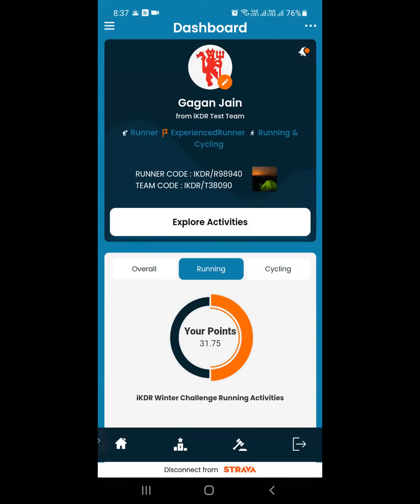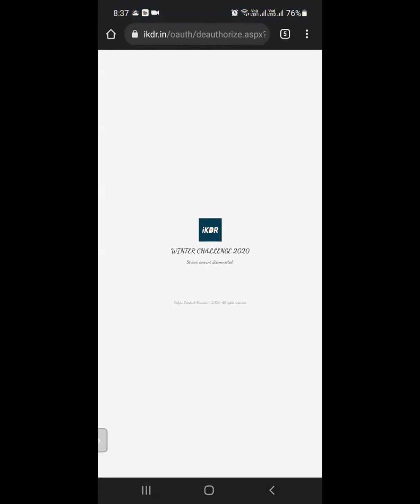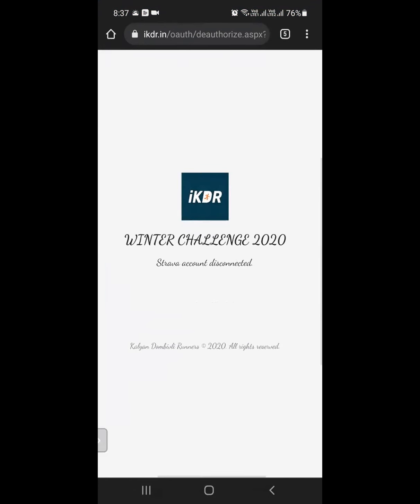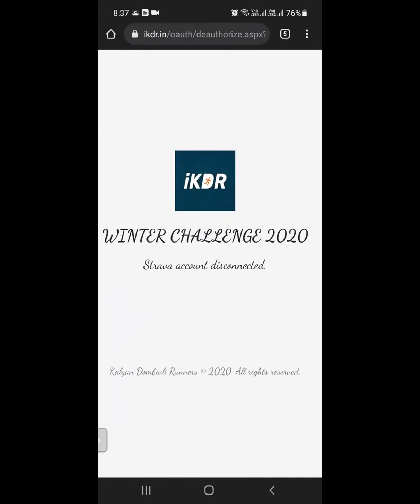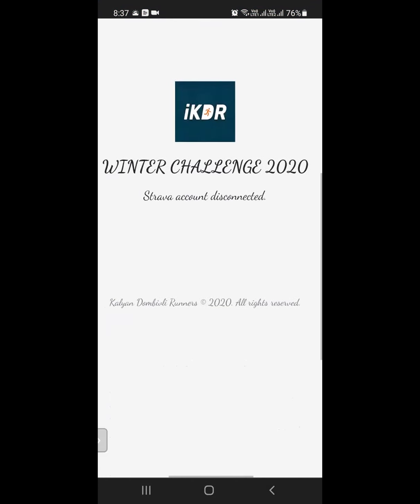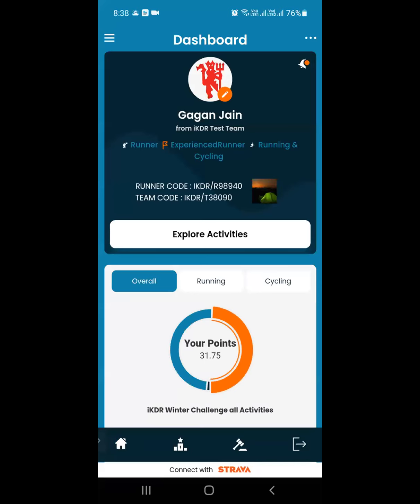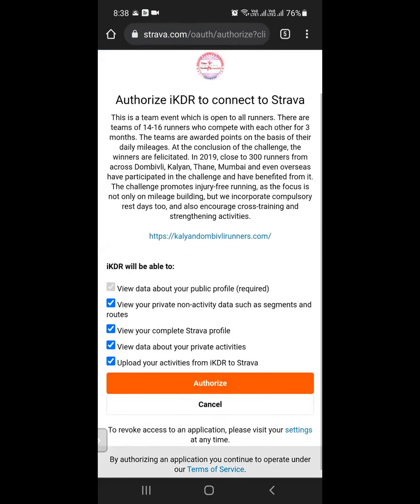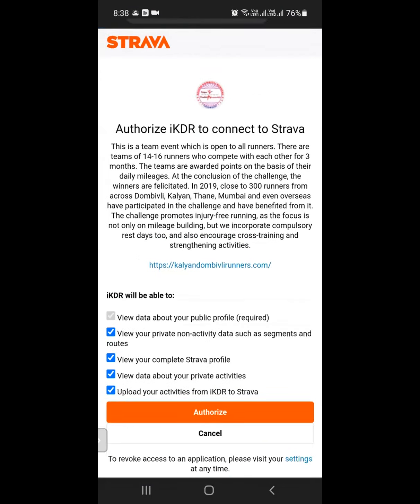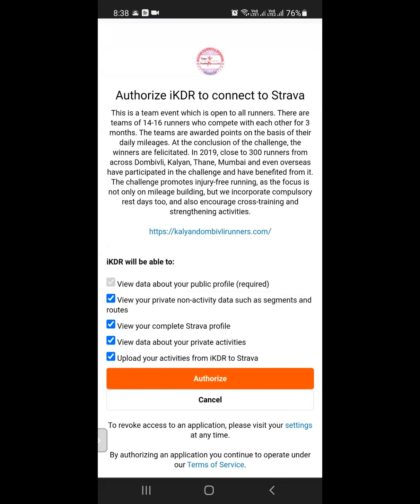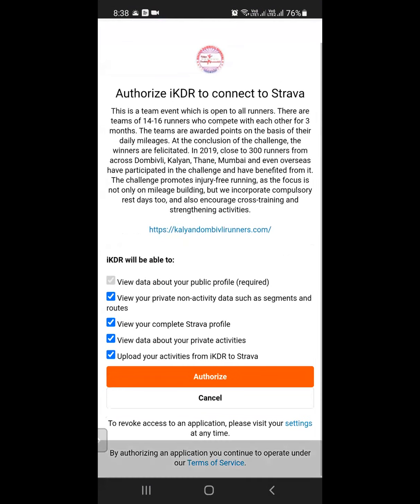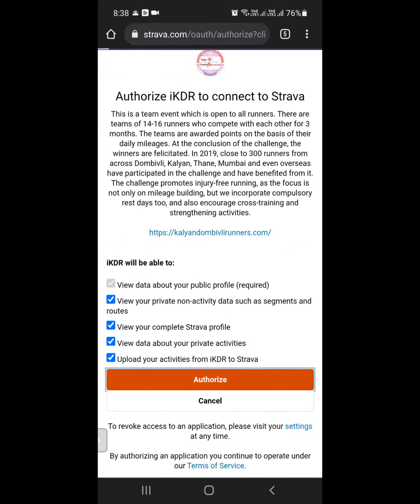Now, please note, if you have done a 2 kilometer activity on Strava, or even 2.99 kilometers, it will never flow into iKDR. If the activity on Strava has met all the conditions, only then will that activity flow in, otherwise not. So here is where you enter and authorize the iKDR account to be linked to Strava. Once you authorize it, all activities will start flowing directly.